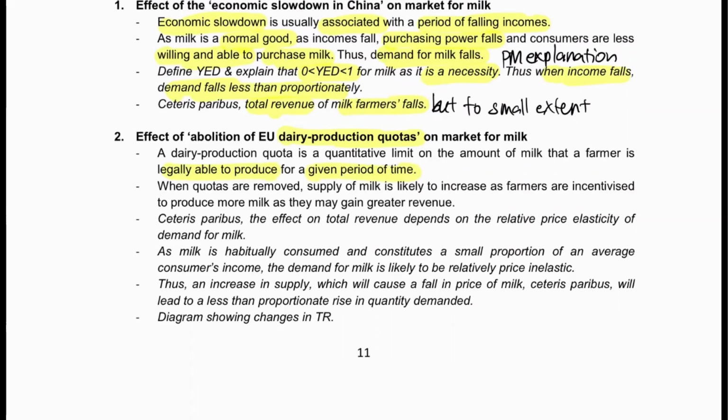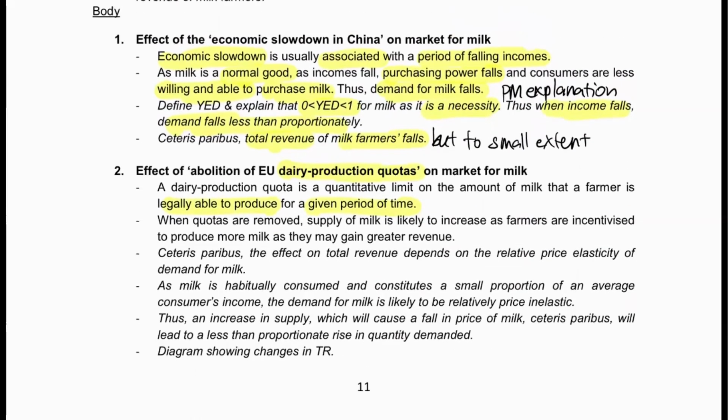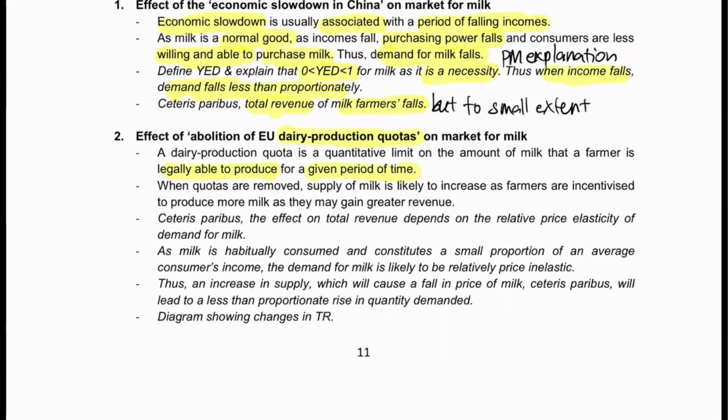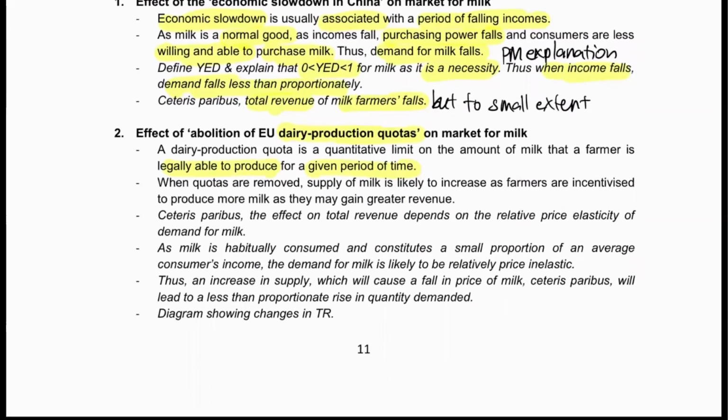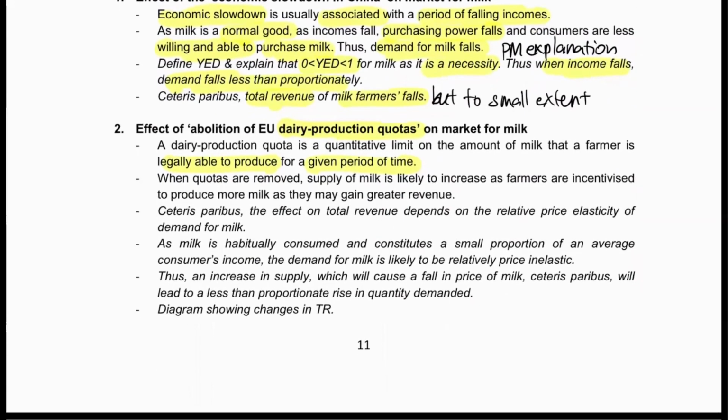So it's always good for you to define the key terms of the question. So quota, it's a very common term, so you can try to define it as a limit instated on the producers of milk. So when the quotas are removed, of course, producers want to increase their own total revenue and everything. So supply is likely to increase, ceteris paribus. Total effect on total revenue depends on the relative price elasticity of demand of milk.